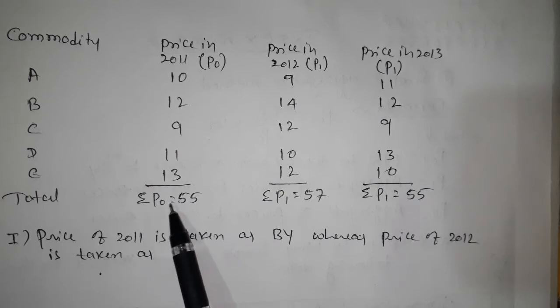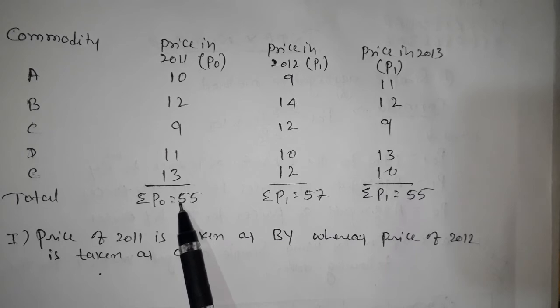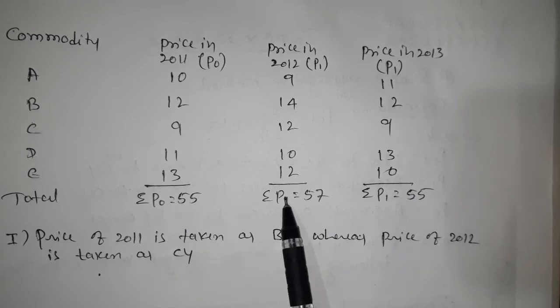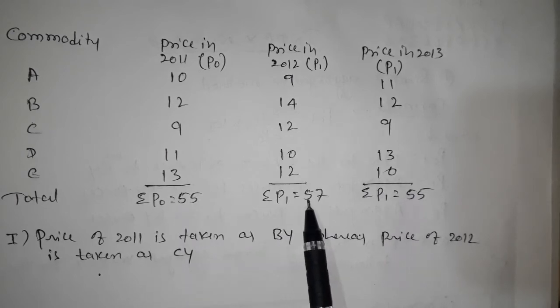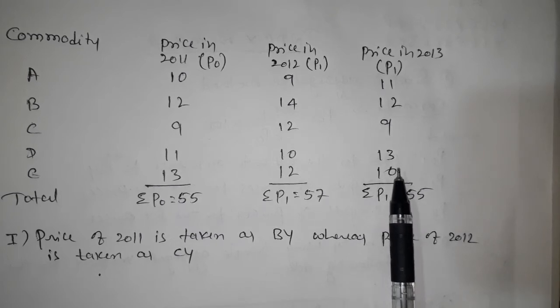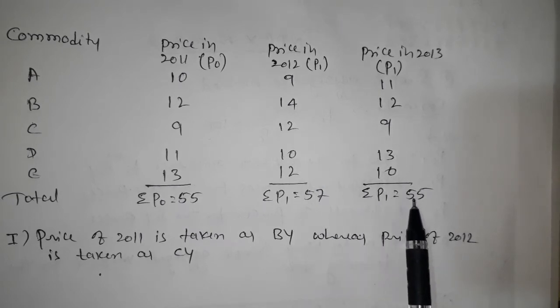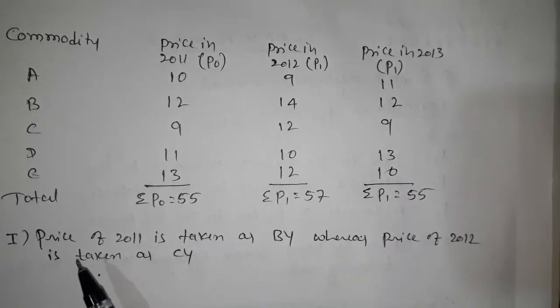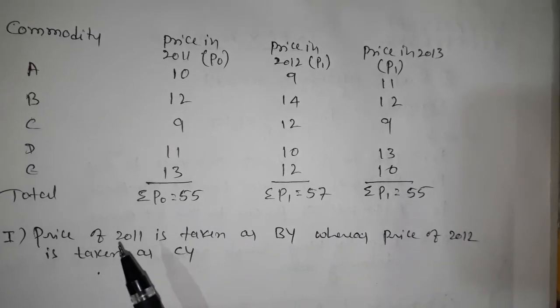The summation of P naught, when I total it, I get 55, and the summation of P1 is 57 for 2012, and for 2013 it will become 55. Okay, let us go for the first problem.